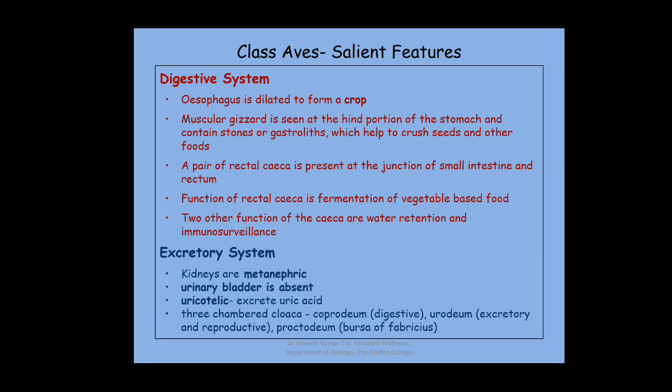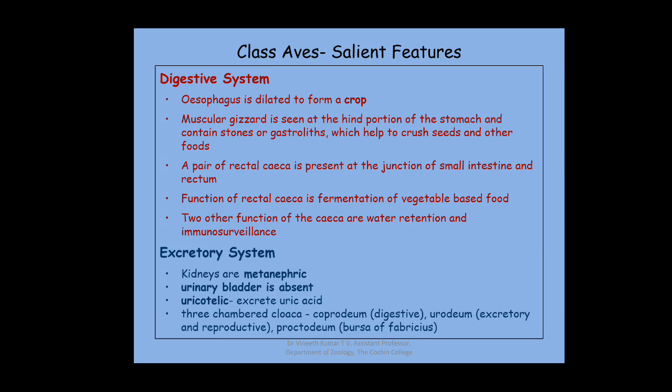Coming to the excretory system, the kidneys are metanephric. Another modification in their body to reduce weight is that the urinary bladder is absent. That means there is no storage of excretory as well as digestive waste. There is no urinary bladder, so no excretory waste is stored. The rectum is very short and does not function in storage, so no waste is stored inside the body. Whenever the waste material reaches, it is expelled at that moment. They are uricotelic, that is, the excretory waste is uric acid.